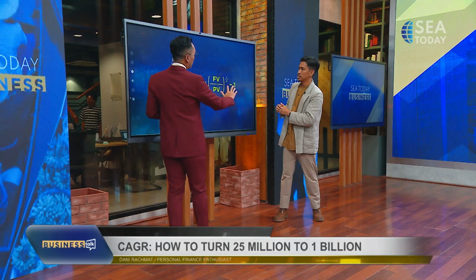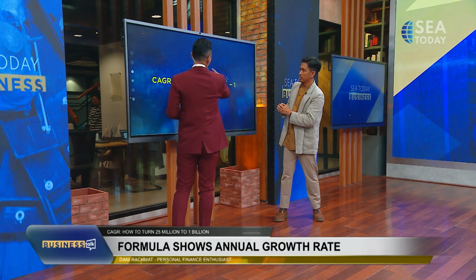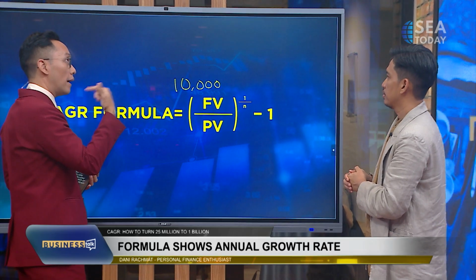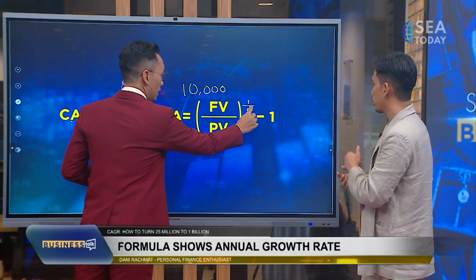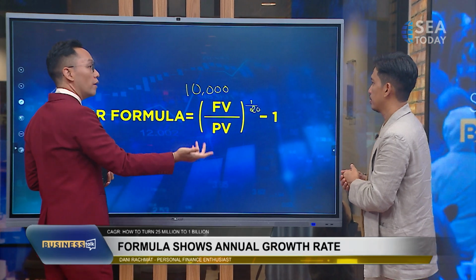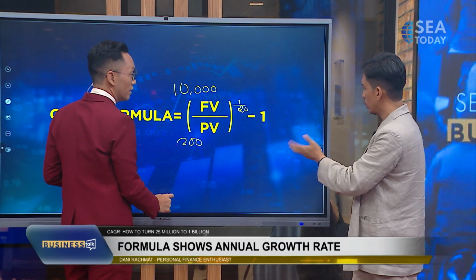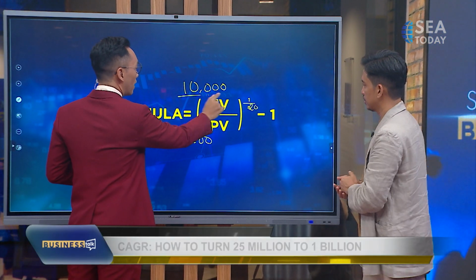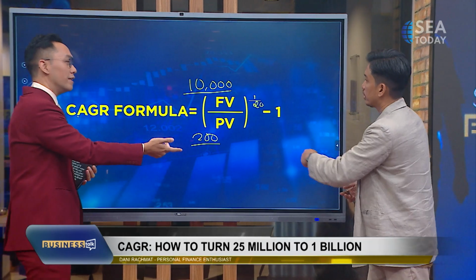All right, so I'm just going to throw it out there. Some of the stocks today are worth 10,000 rupiah per share. And back in the days, 20 years ago, they were only around 200 rupiah. So this is the calculation: we look at the current price, the 20-year period, and how much it cost 20 years ago.